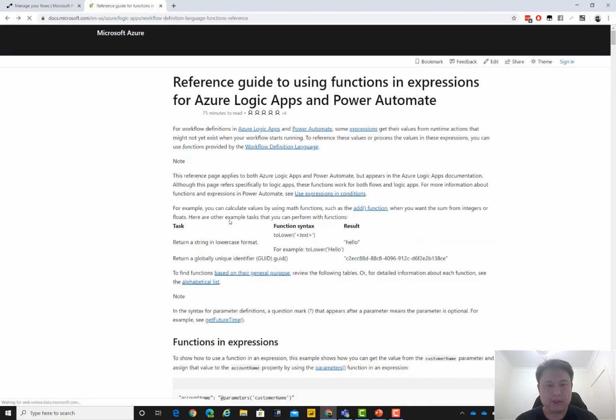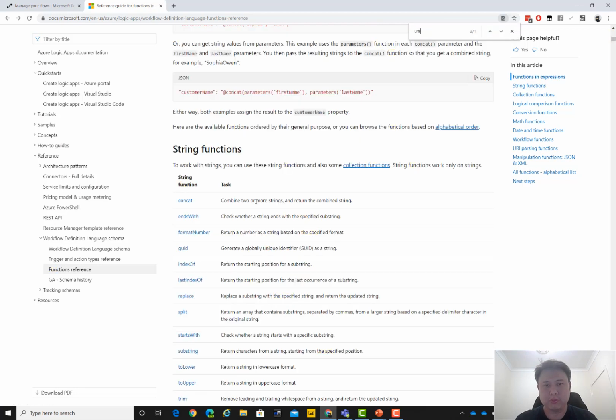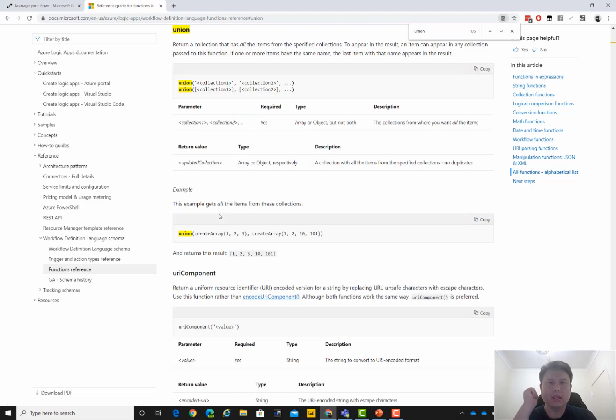Now in the function reference, there is no distinct method, but there is a specific mention for this word in the union function. It says it returns a collection that has all the items from both.